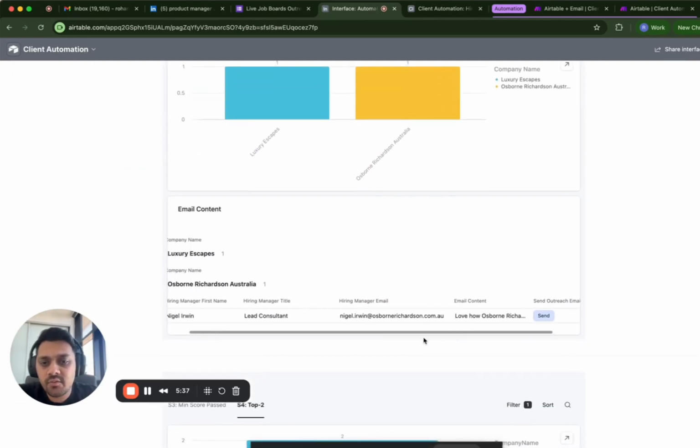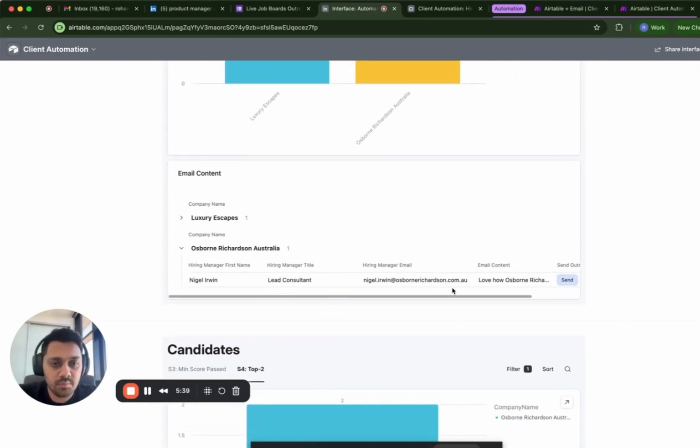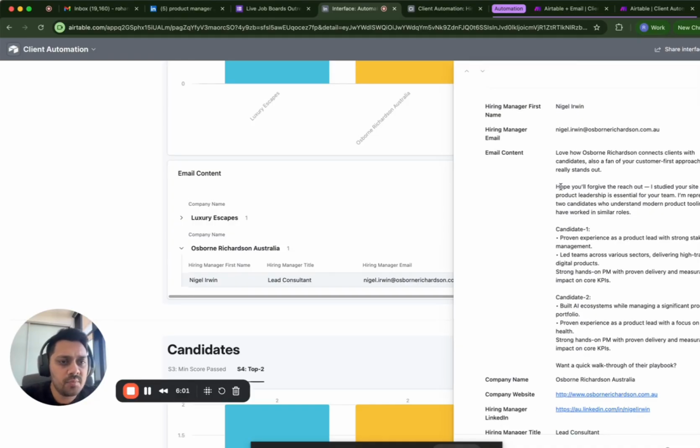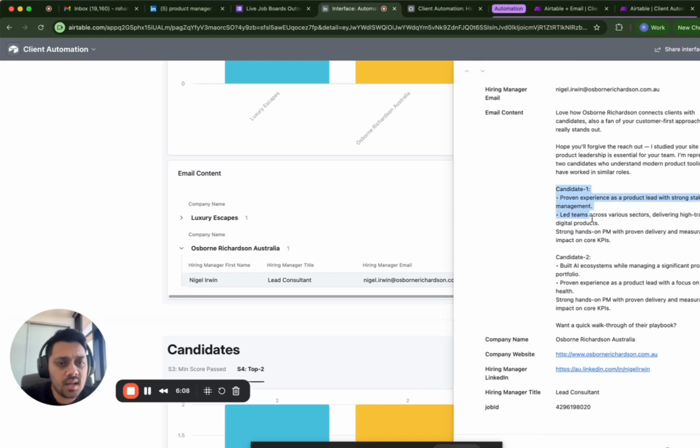Let's see what the final email generated for this company was. So that's the final email content. You can do a one-click send and it's going to send this email to this person at this email address. Let's see what the email was. So, love how Osborne Richardson connects clients with candidates. Also a fan of your customer first approach. It really stands out. Oh, so I think it's a recruitment company. So it's saying how it connects the candidate. Hope you'll forgive me for reaching out. I studied your site and see the product leadership is essential for your team. I presented two candidates. Here are the candidate details.